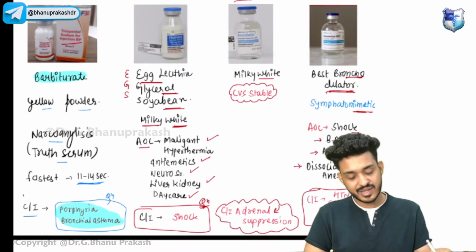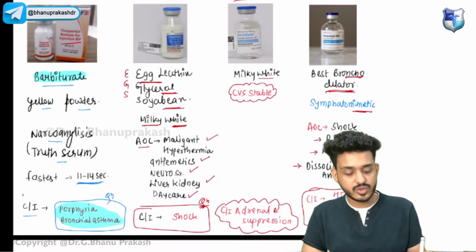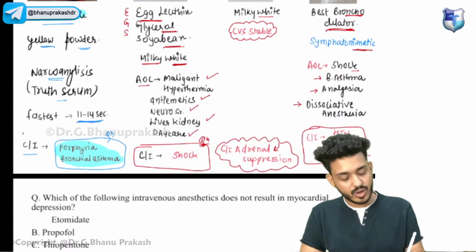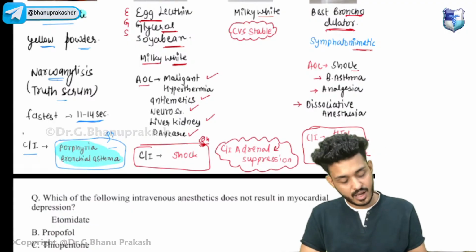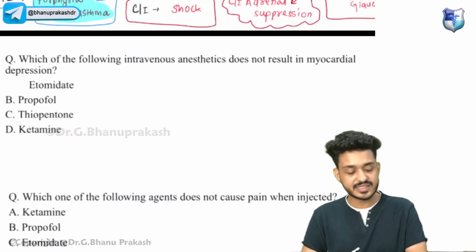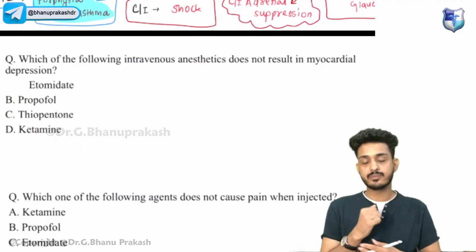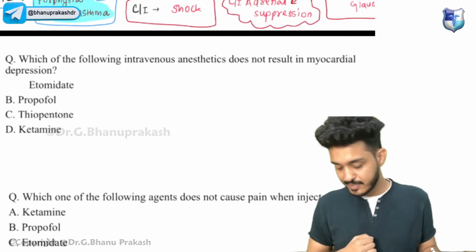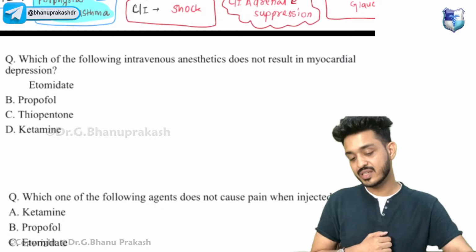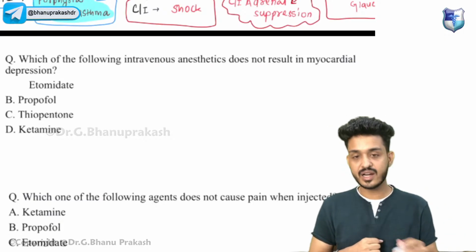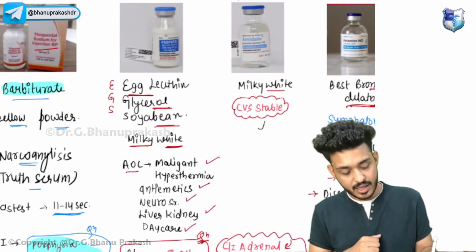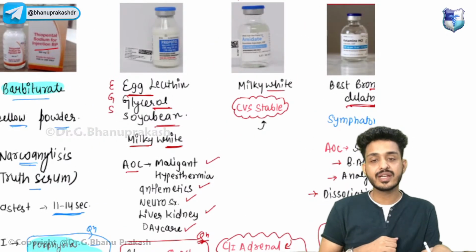So thiopentone, let's revise everything again. Thiopentone is a barbiturate. Second, it is a yellow powder. It is a drug of choice in narco analysis, contraindicated in porphyria and bronchial asthma. Okay, now try to solve the question. Which of the following intravenous anesthetic agents does not result in myocardial depression? All of the following will cause myocardial depression apart from one. Which one is the cardiostable that we have studied now? Which one is the cardiostable? Very good. That is your etomidate. Here we have seen only one which is cardiostable, that is your etomidate.